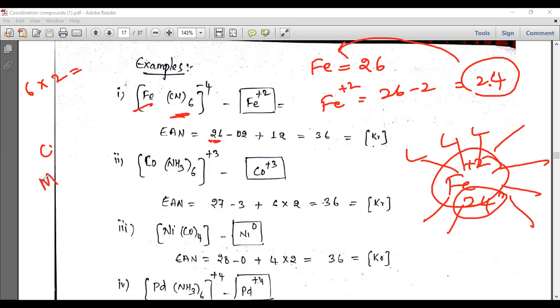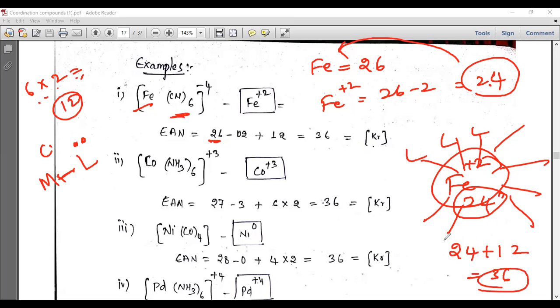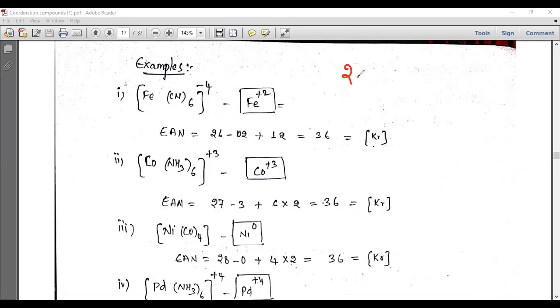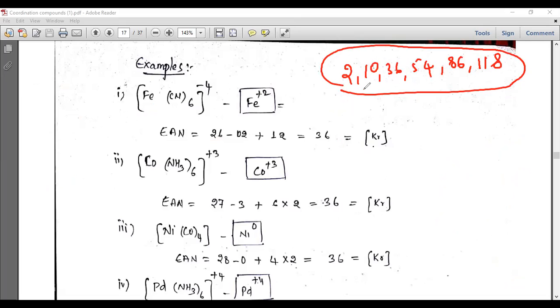So cyanide ఉంది. I already told you that a ligand can donate 1 electron pair to this metal, and 1 lone pair అంటే 2 electrons. అంటే 6 into 2, 12 electrons. So it can hold 6 cyanide ligands which are giving 12, totaling 36. So 36 అంటే it is stable now. Just now I told you the electron numbers 2, 10, 18, 36, 54, 86. These are the noble gas electronic configuration elements, the total number of electrons present in noble gas elements. సో ఈ ఎలిమెంట్స్ ఉంటే ఏ ఆటమ్ అయినా మోర్ స్టేబుల్ గా ఉంటుంది అన్న.